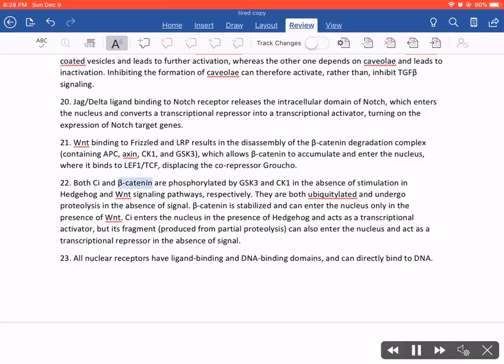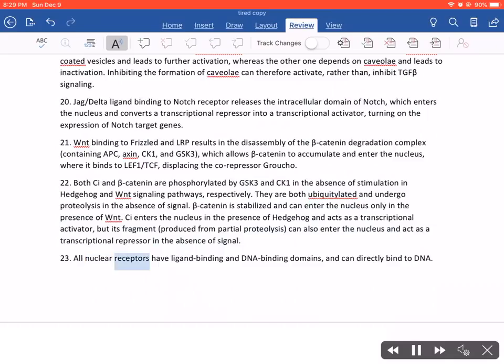22. Both Ci and beta-catenin are phosphorylated by GSK3 and CK1 in the absence of stimulation in hedgehog and WNT signaling pathways, respectively. They are both ubiquitinated and undergo proteolysis in the absence of signal. Beta-catenin is stabilized and can enter the nucleus only in the presence of WNT. Ci enters the nucleus in the presence of hedgehog and acts as a transcriptional activator, but its fragment, produced from partial proteolysis, can also enter the nucleus and act as a transcriptional repressor in the absence of signal.